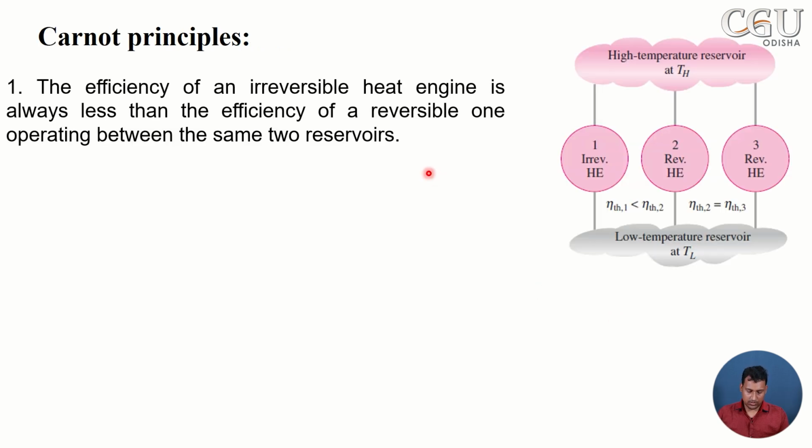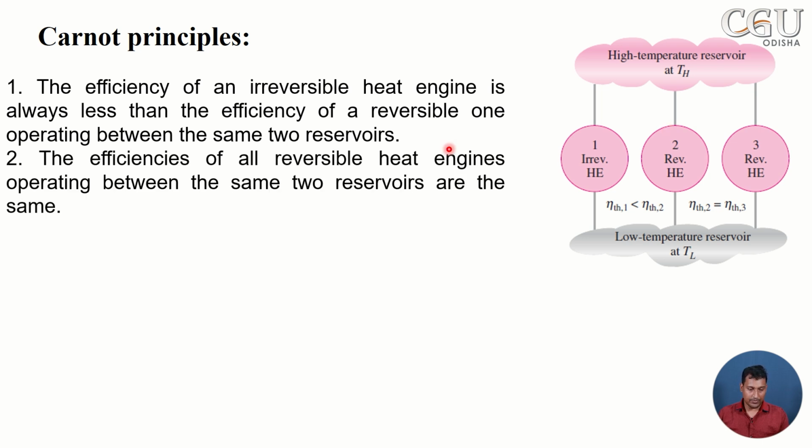There are two principles from this concept. Number one, the efficiency of an irreversible heat engine is always less than the efficiency of a reversible one operating between the same temperature range. That means any irreversible heat engine has a lower efficiency than that of a reversible heat engine. It is one corollary, and the second one is that the efficiency of all reversible heat engines operating between the same two reservoirs will be the same.